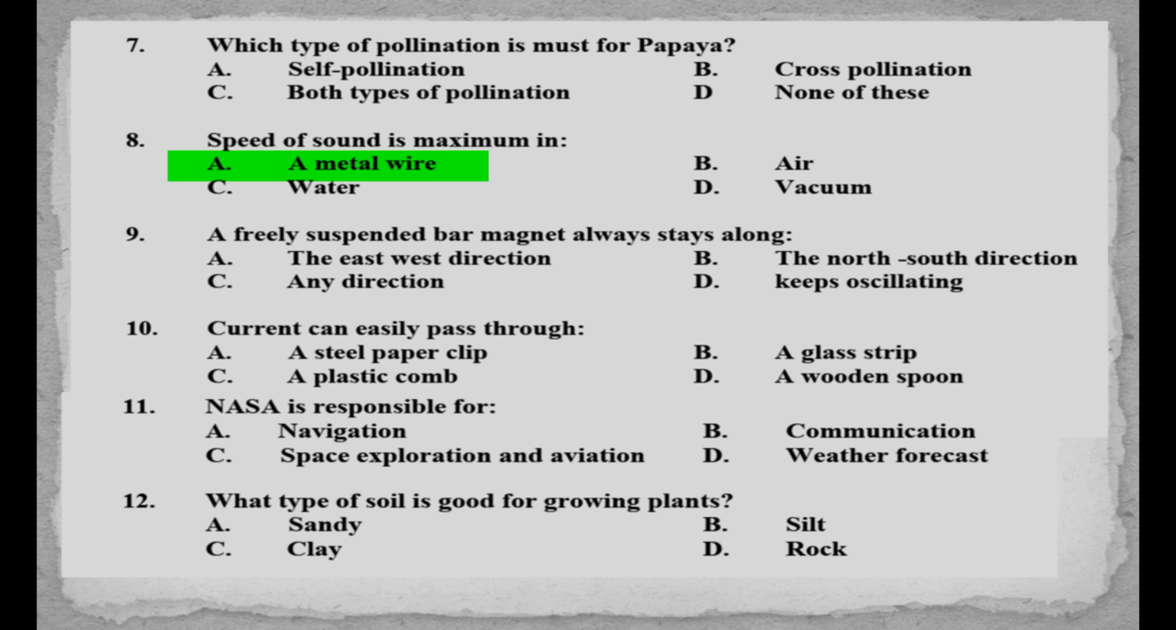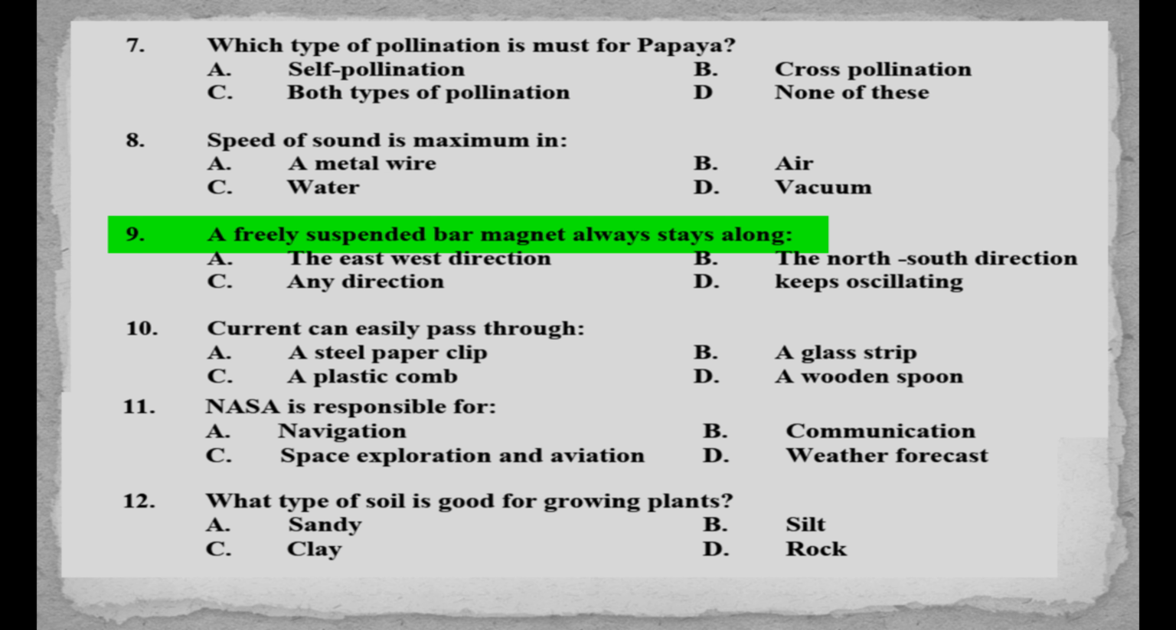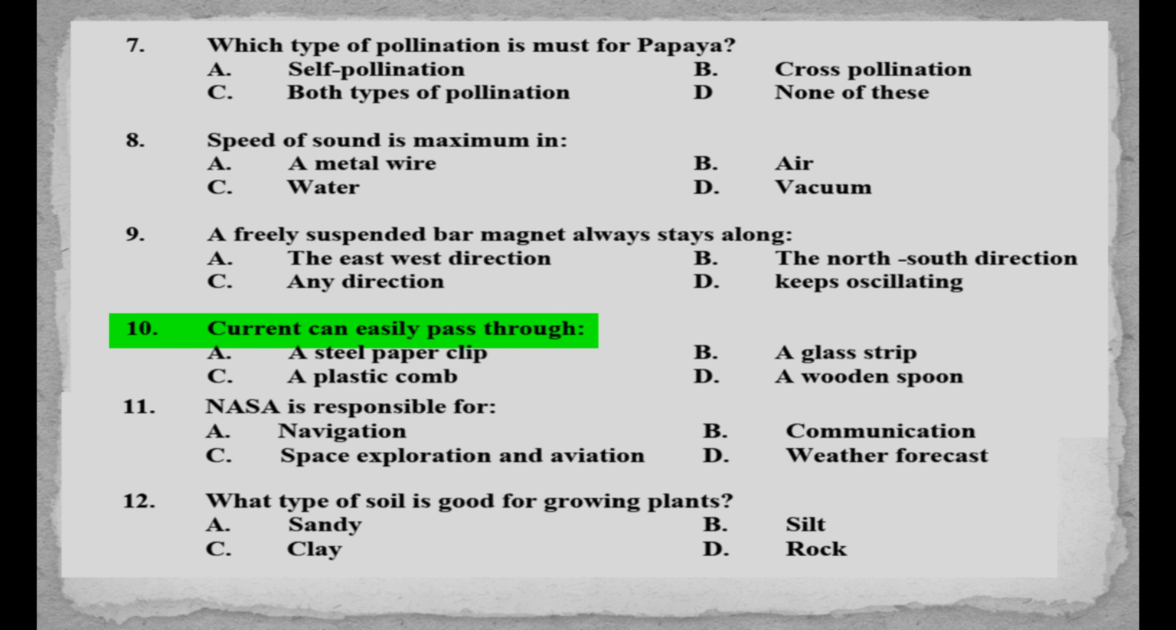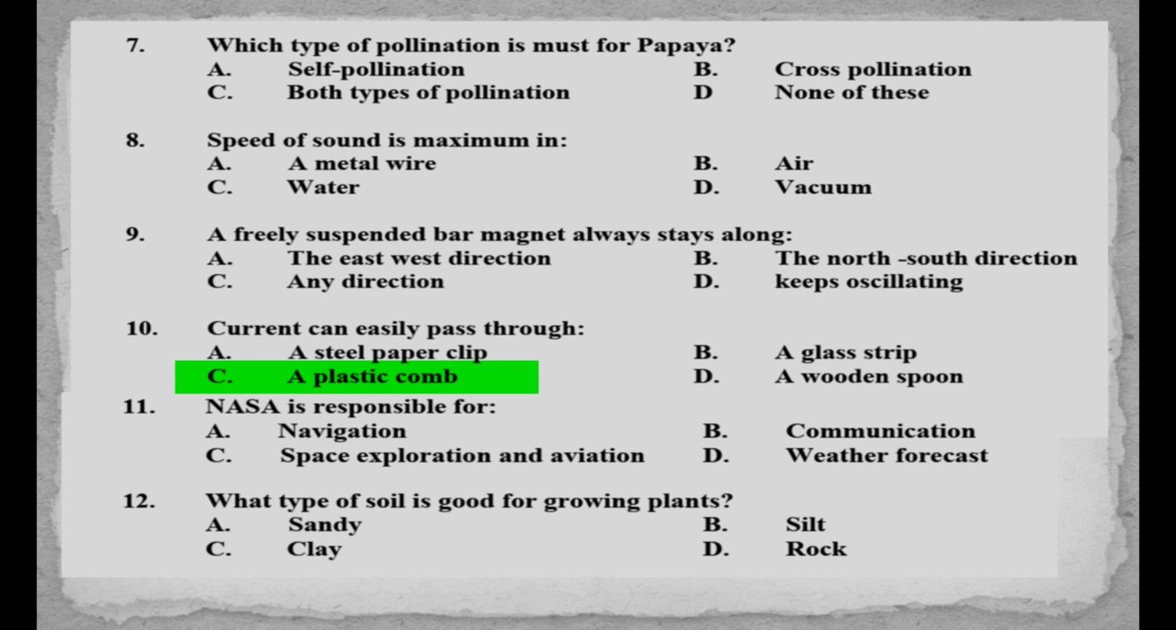A metal wire. MCQs number 9. A freely suspended bar magnet always stays along A. the east-west direction, B. the north-south direction, C. any direction, D. keeps oscillating. Answer is option B. the north-south direction. MCQs number 10. Current can easily pass through A. a steel paper clip, B. a glass strip, C. a plastic comb, D. a wooden spoon. Answer is option A.